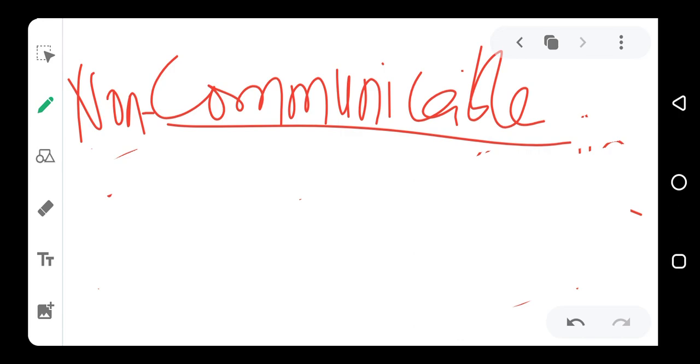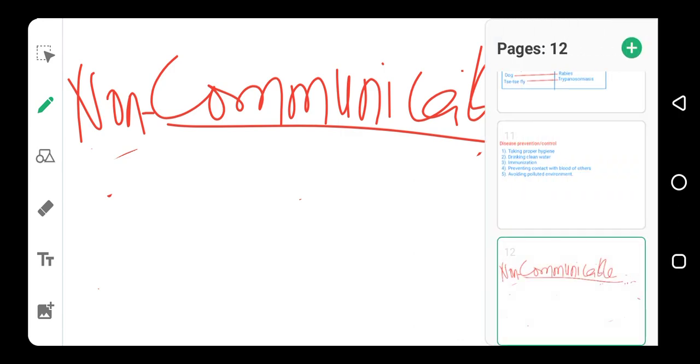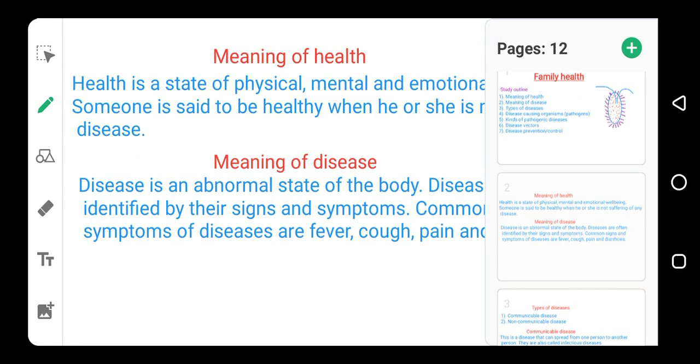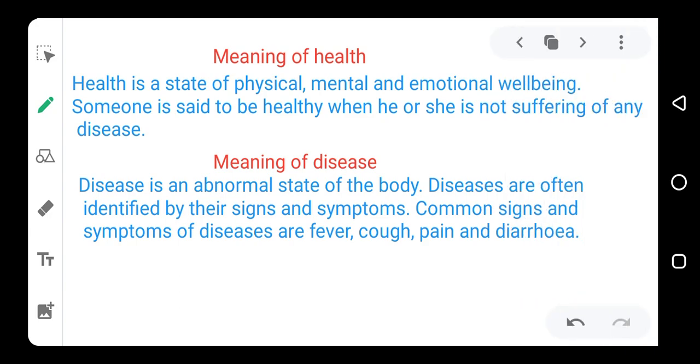Now let's have a summary of what we have talked about. Health is the state of physical, mental, and emotional well-being, and it also means the state at which someone does not have any sickness or disease. Someone is said to be healthy when he or she is not suffering from any disease. Now, what is disease?